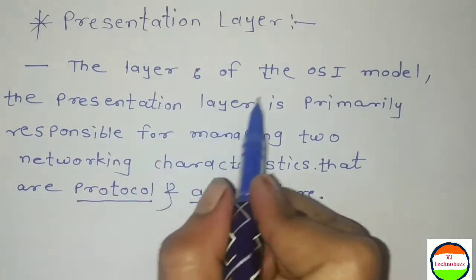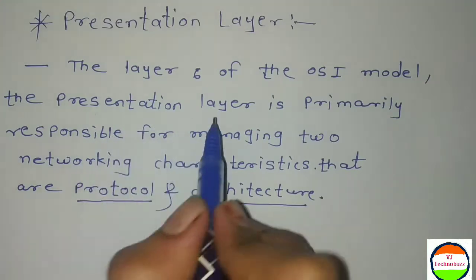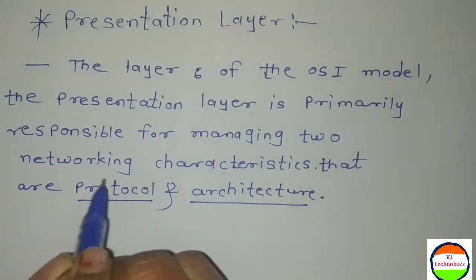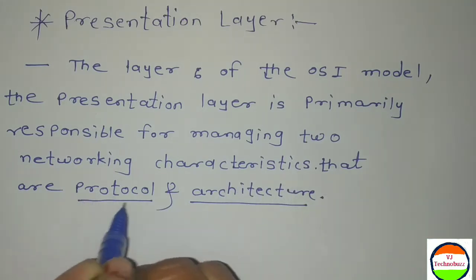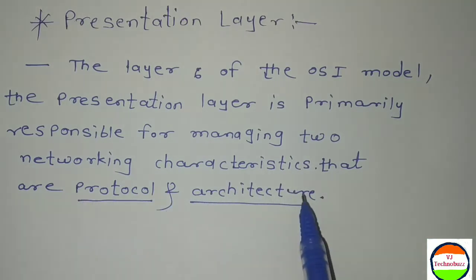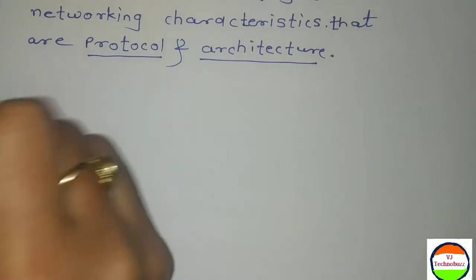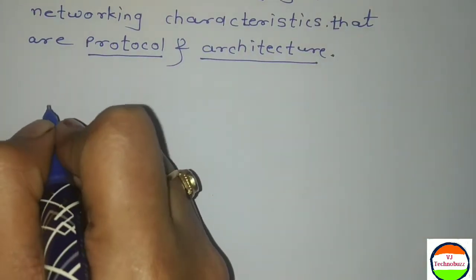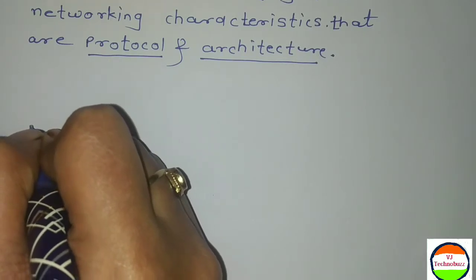So the layer 6 of the OSI model, the presentation layer, is primarily responsible for managing two networking characteristics, that are protocol and architecture. Presentation layer is also called the translation layer because it converts one form of code into another form.